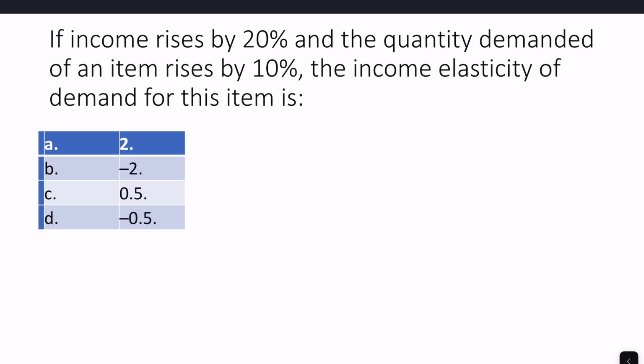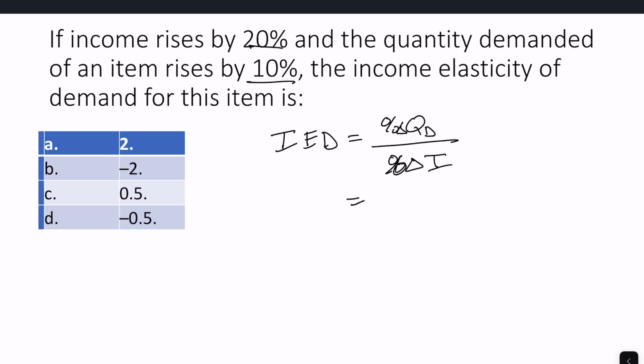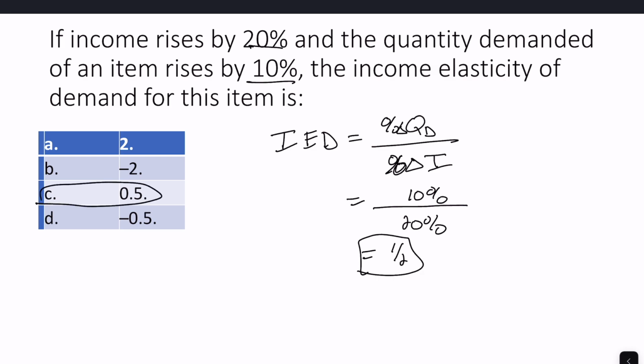Here is a type of question you might see on the exam for income elasticity of demand. Here I'm telling you income rises by 20%. Quantity demanded of the item rises by 10%. I want you to calculate the income elasticity of demand. We have our formula: income elasticity of demand equals the percent change in quantity demanded over the percent change in income. So we can plug in these numbers. Percent change in income was an increase of 20%. The quantity demanded of the item also goes up by 10%, so they're both positive, and we'll get 1/2. So a correct answer on the exam would be C, 1/2.